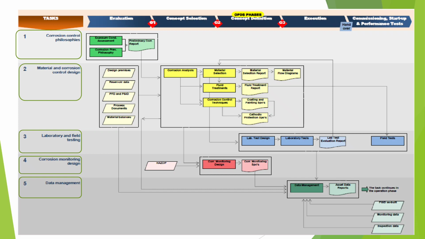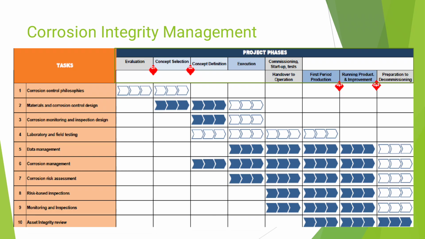And we go to number 3, which is laboratory and field testing. If we go back to number 3, this one is optional.